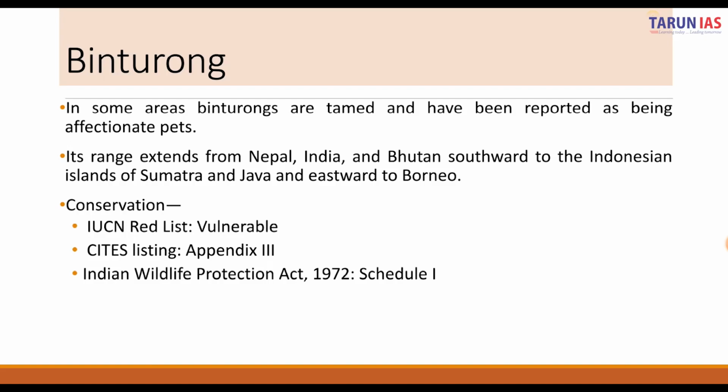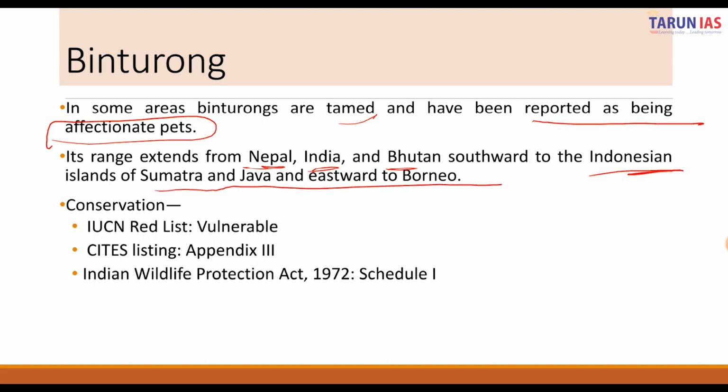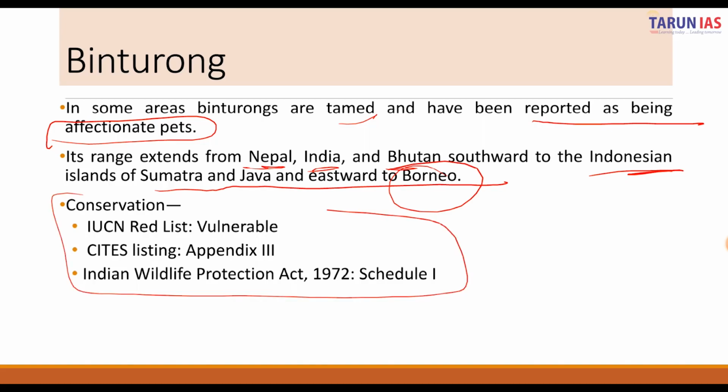In some areas, binturongs are tamed and have been reported as affectionate pets. Its range extends from Nepal, India, Bhutan, and southward to the Indonesian islands of Sumatra and Java, and eastward to Borneo. Let's look at the conservation status of the Binturong. It is Vulnerable in the IUCN Red List. It is in Appendix III of CITES, and it is protected under Schedule 1 of the Wildlife Protection Act of 1972.